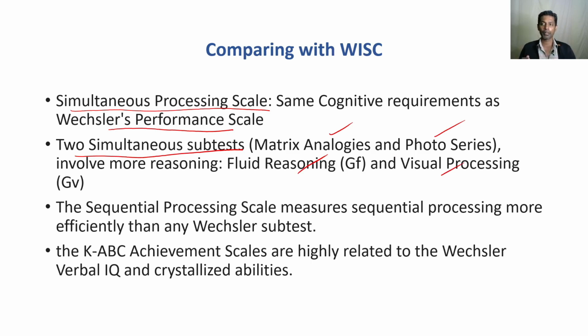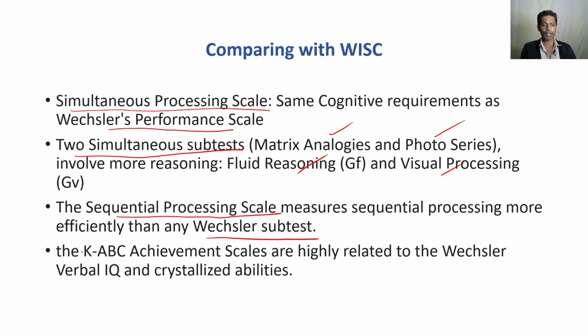So we can maybe argue that it's measuring a much more comprehensive picture of abilities compared to the WISC, as per the scholars. Now the sequential processing scale measures in a much more efficient way compared to the Wechsler subsets. Okay, so that's another advantage, I would say, compared to Wechsler.